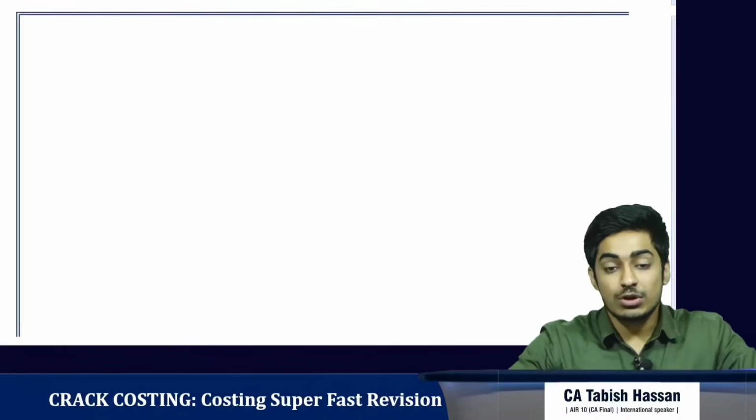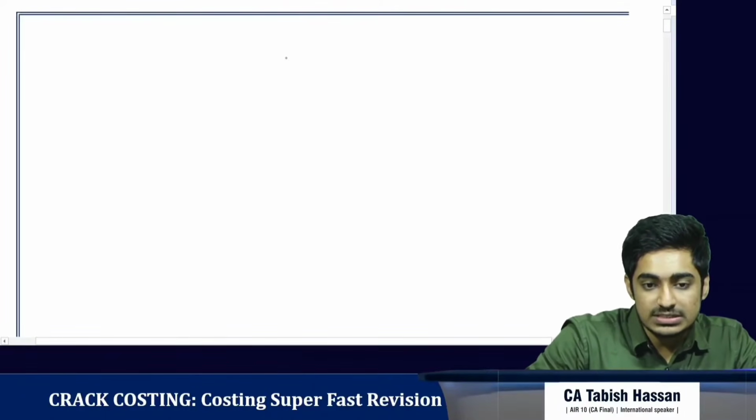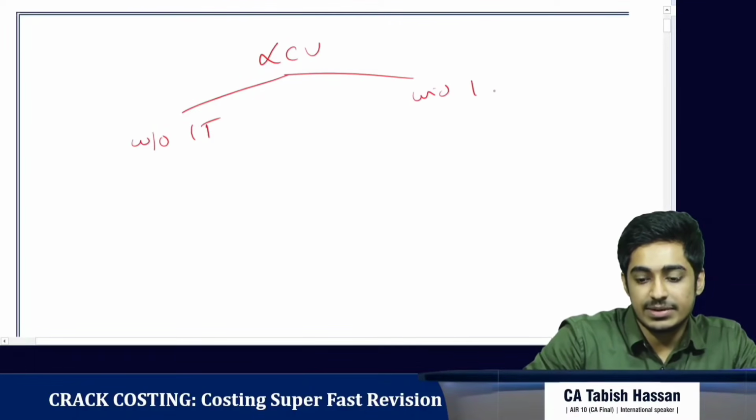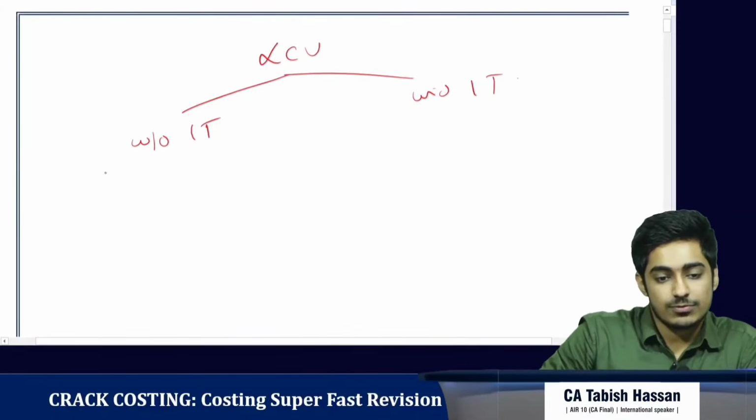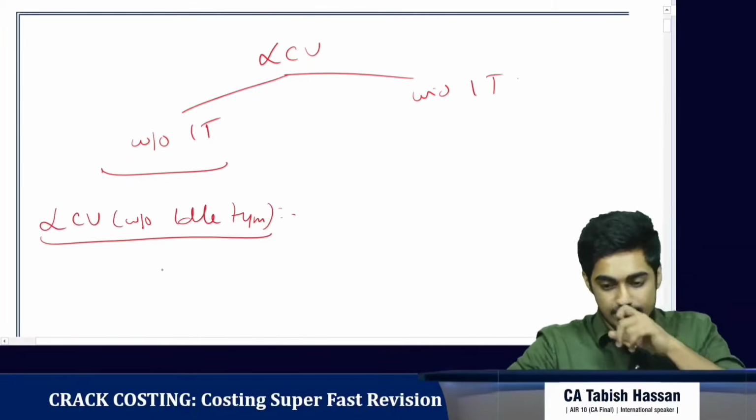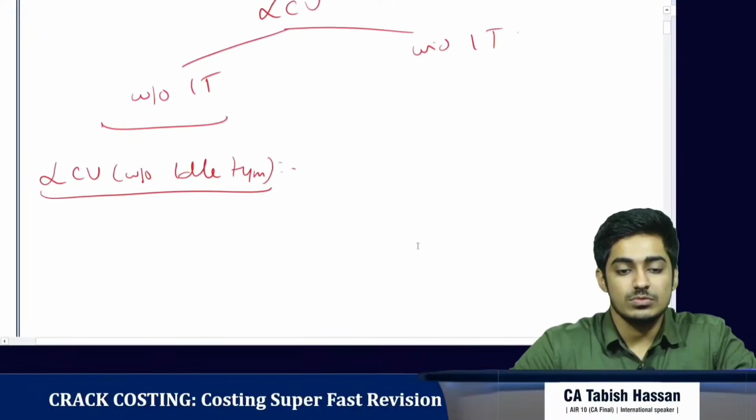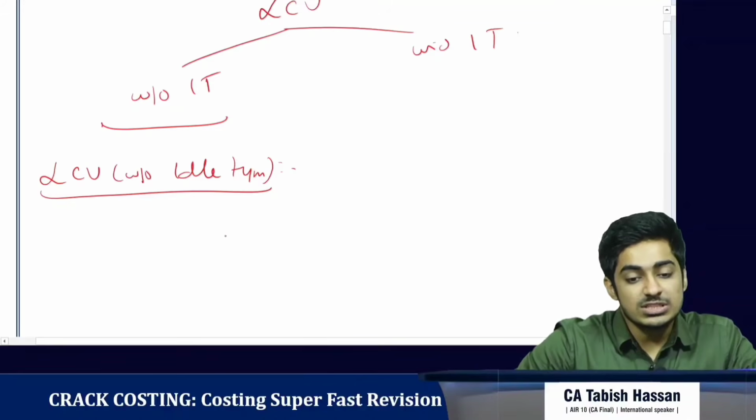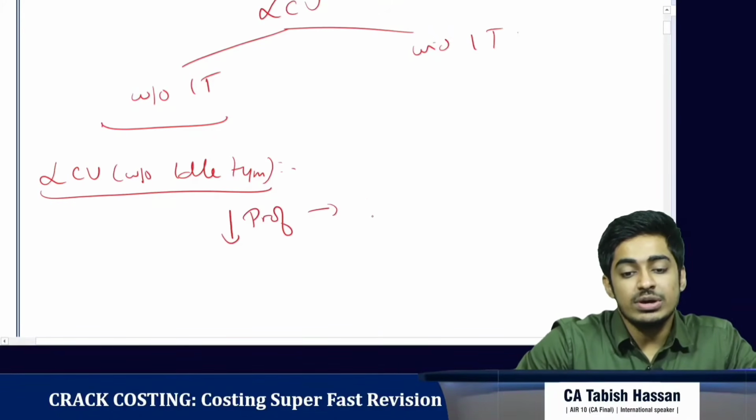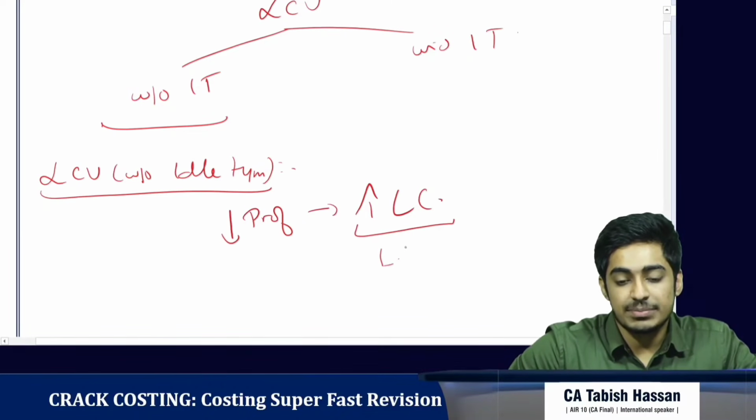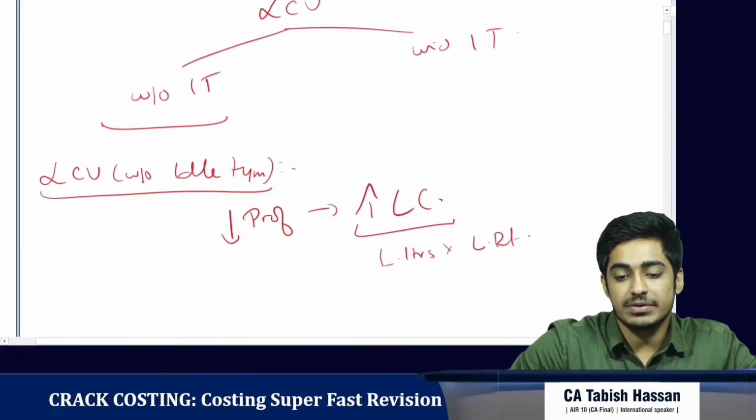Labor cost variance can be bifurcated into two parts: one is without idle time, second is with idle time. First let's discuss the labor cost variances without idle time. Clear? So what are we seeing in labor cost variance? We are seeing how much my profit has reduced due to an increase in labor cost. And what is labor cost? It is labor hours into labor rate per hour.